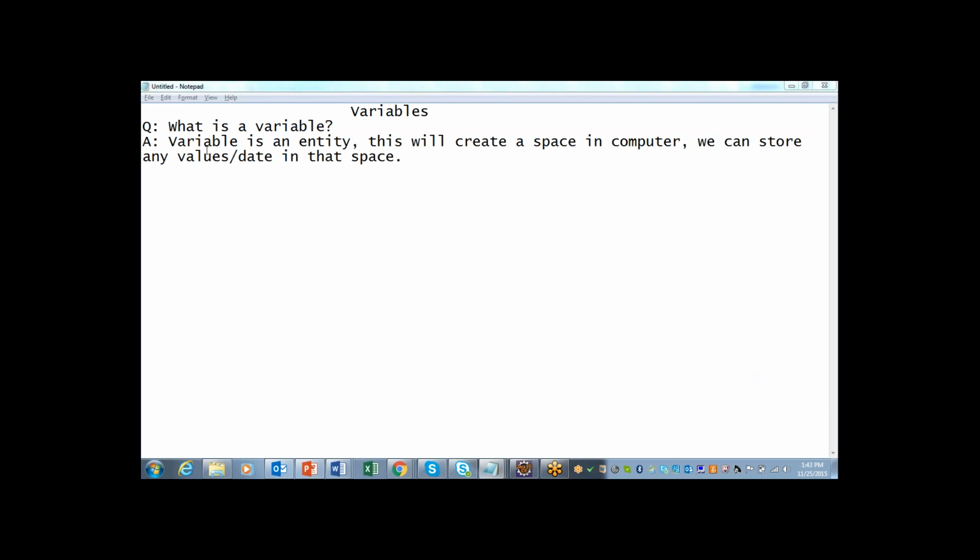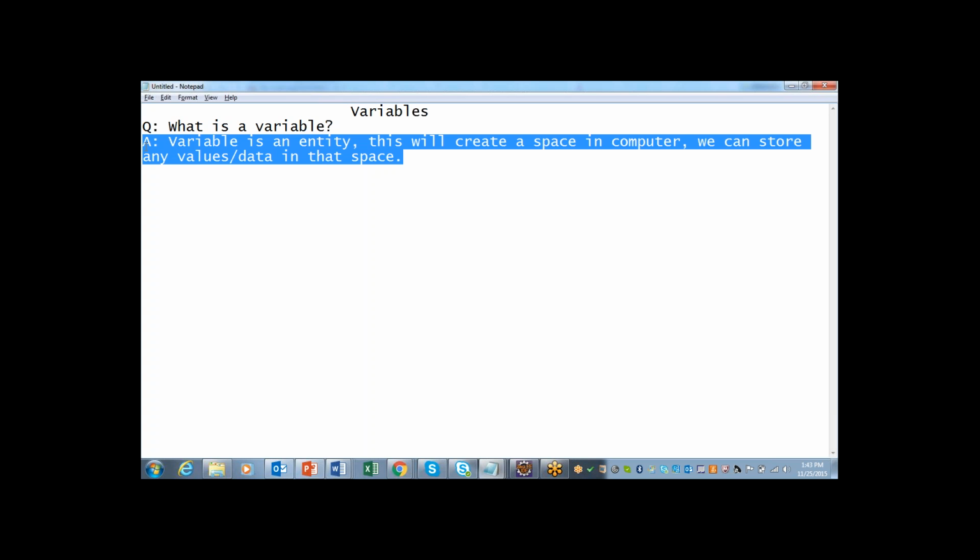You can just say that a variable is an entity that will create a space in the computer. We can store any values or data in that space. This definition is sufficient to show what you have understood about variables.